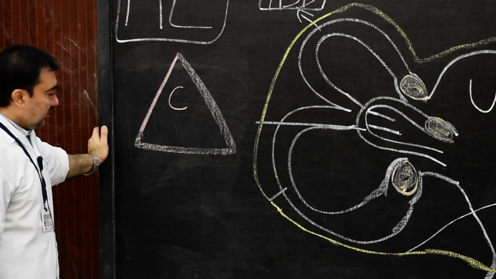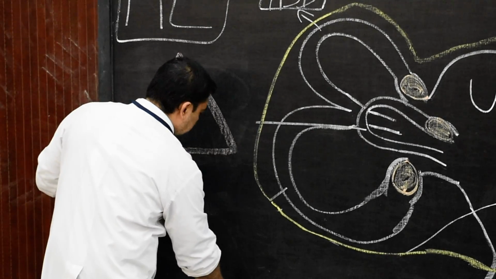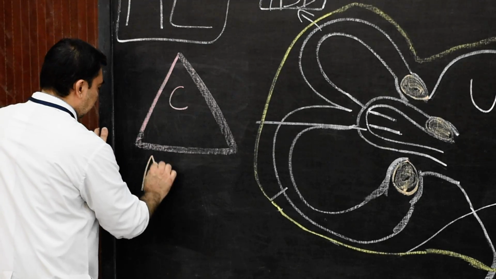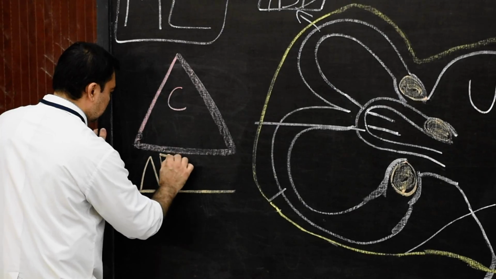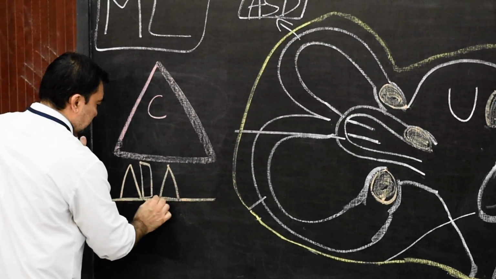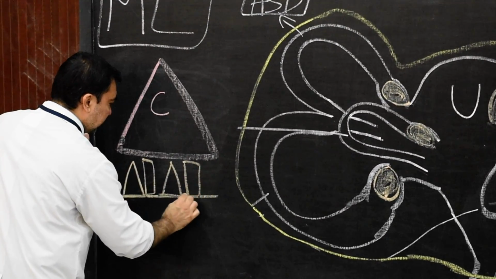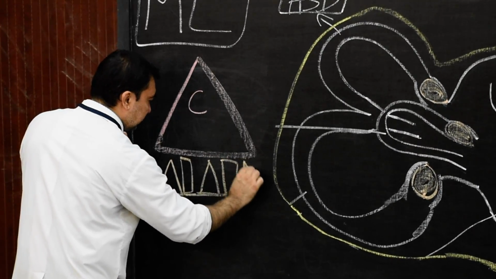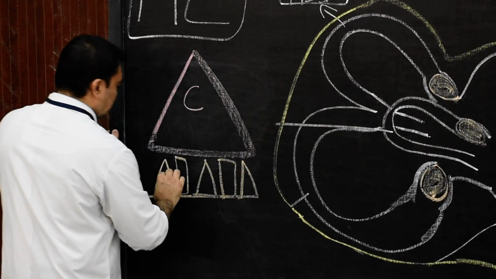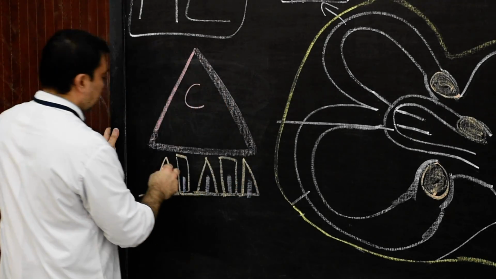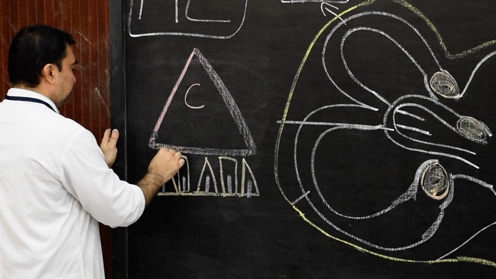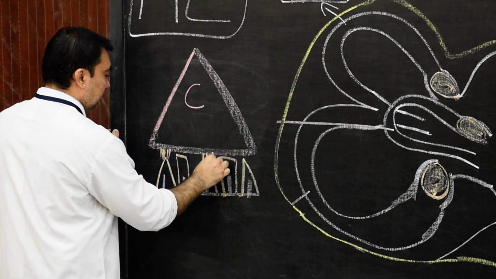Cupula. Below that there will be various cells, and these cells will represent almost the cells of the macula. So there will be supporting cells as well as various cells present with stereocilia and kinocilium.